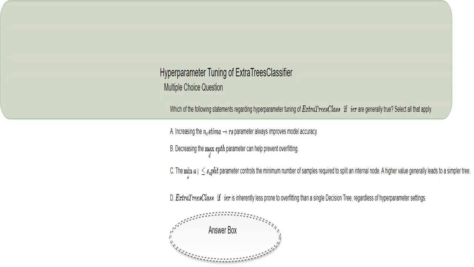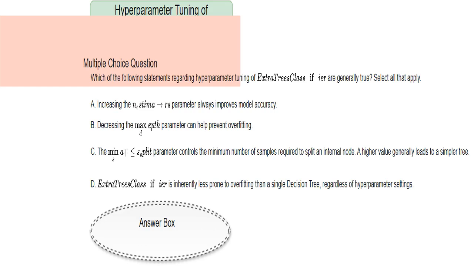This section introduces the core topic: how to tune the settings, hyperparameters, of an ExtraTreesClassifier model in Sklearn. We'll examine how changing these settings affects its performance. This is a multiple-choice question testing your understanding of how hyperparameters impact ExtraTreesClassifier. You'll choose the true statements about tuning this model. It requires you to determine which statements correctly describe how changing the hyperparameters influences the model's behavior.